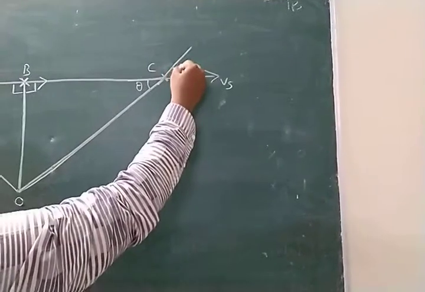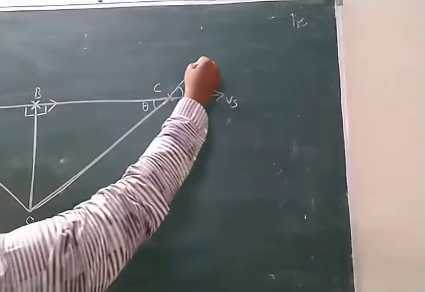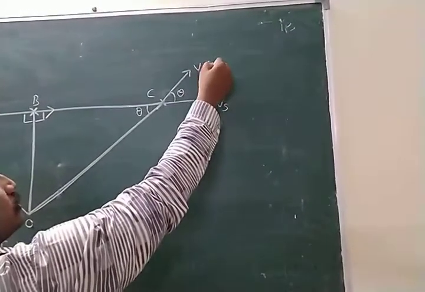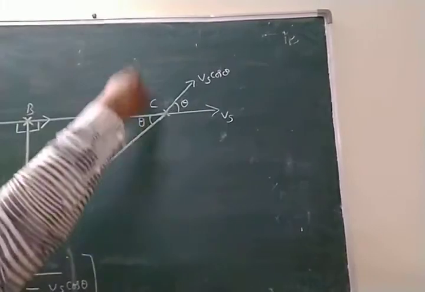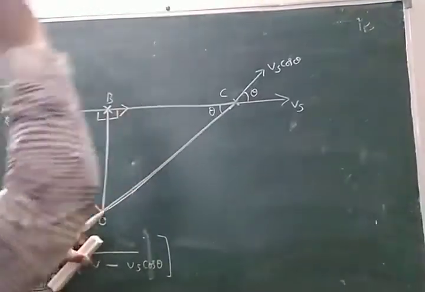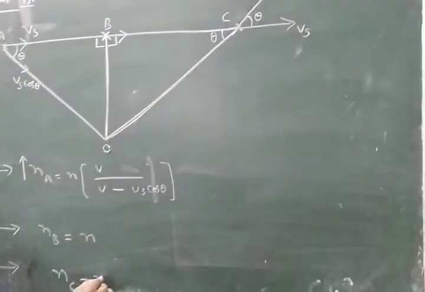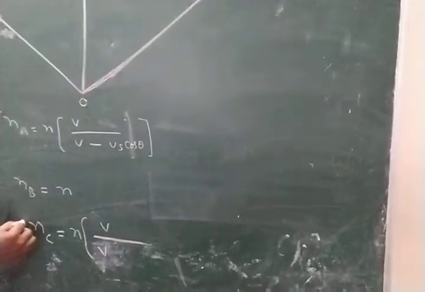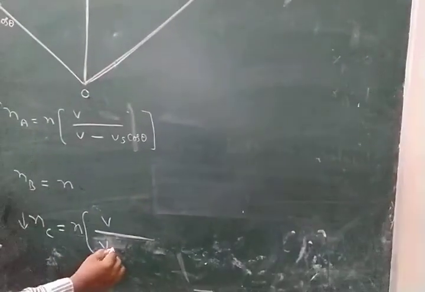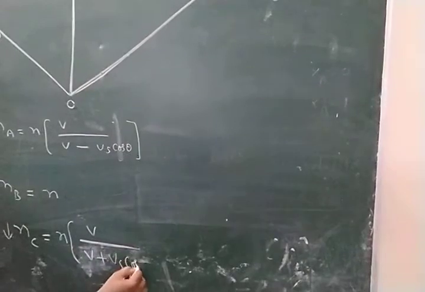According to mathematics, the interior angle equals the exterior angle. It resolves, and this is Vs cos theta. Here the source is moving away, which means the observer listens to less sound. NC equals N into V by (V plus Vs cos theta). Observer listens to less sound means plus here.